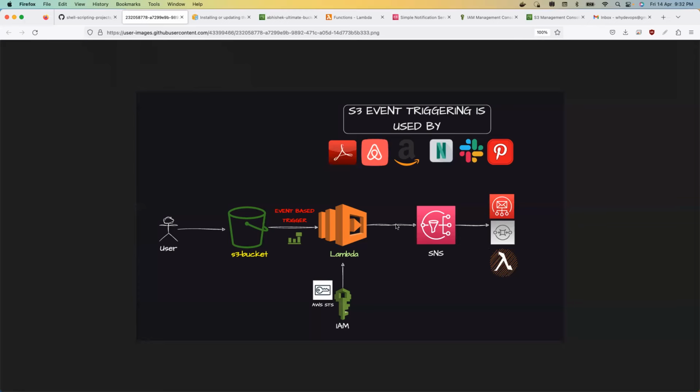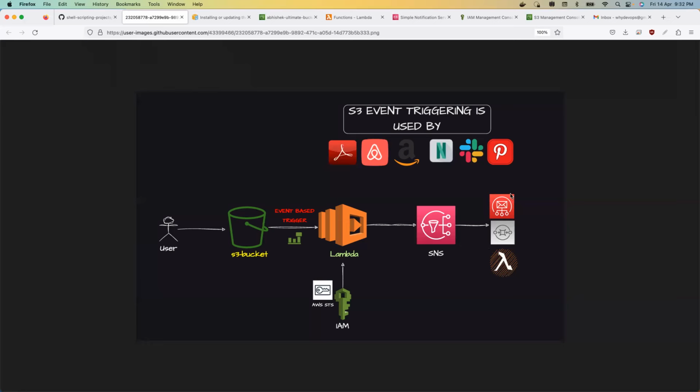And after Lambda, this information is sent to SNS. SNS is the Simple Notification Service. From SNS, it depends on platform to platform. If this is just a blog posting website, like Medium for example, whenever somebody uploads to the S3 bucket, using Lambda they can trigger SNS and send an email notification to all the users or subscribers. Whereas if it is Netflix, then they have to do some queuing using SQS, then again perform a Lambda function and do some other operations. But for the purpose of the demo, I'll keep it very simple.